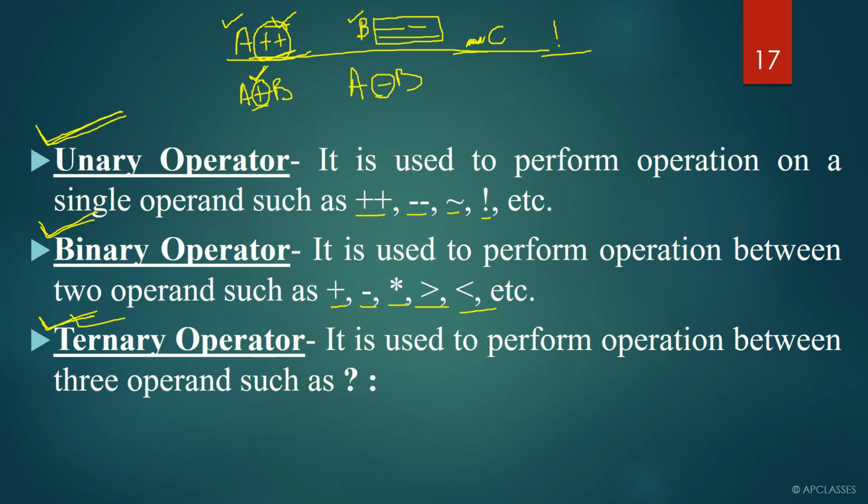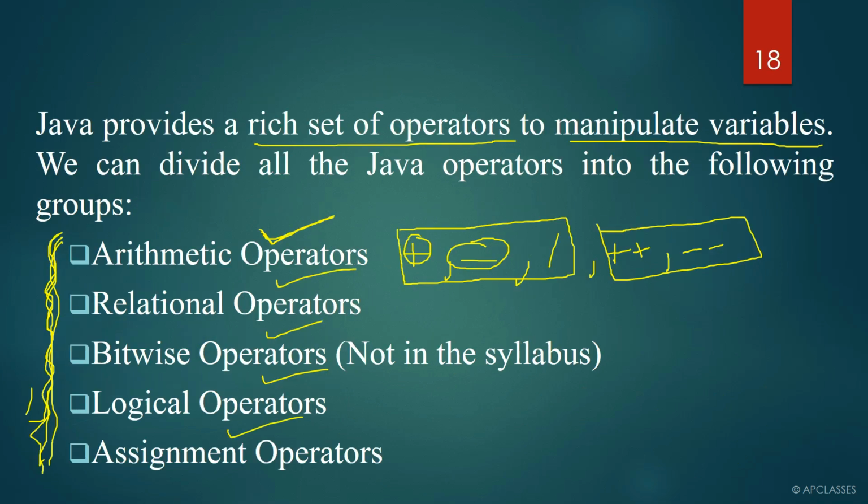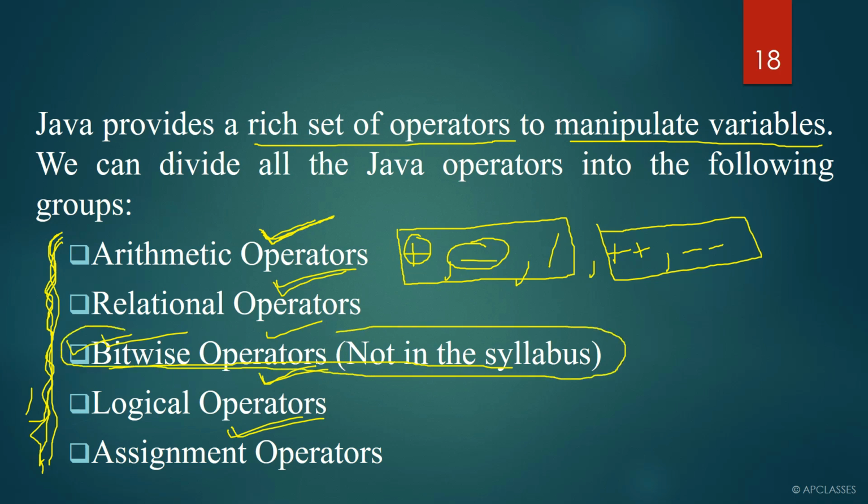Then there are three types of operators: unary operator, binary operator, ternary operator. Further, operators are classified or divided into the following groups: arithmetic operators, relational operators, bitwise operators, logical operators and assignment operators. Today we are going to discuss arithmetic operator, relational operator and logical operator. Remember, bitwise operator is not in your syllabus, so we are not going to discuss it. But for your knowledge, remember bitwise operators are also considered operators.